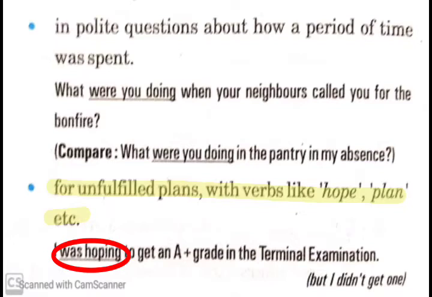For example, I was hoping to get an A plus grade in the terminal examination, but I have not got it. It is an unfulfilled plan. It means I planned that, but I did not achieve my goal. In that case, we use past continuous tense.